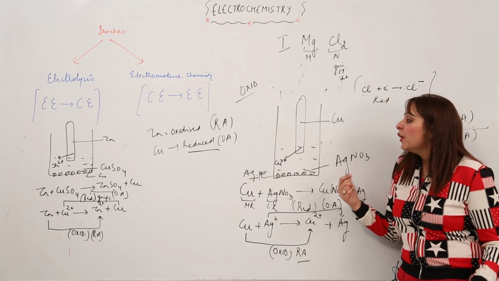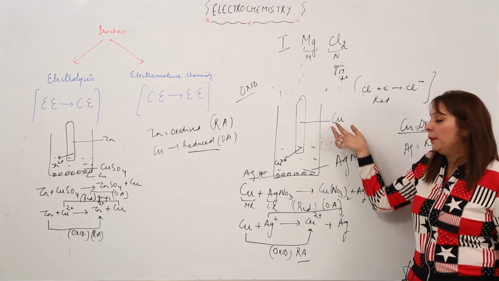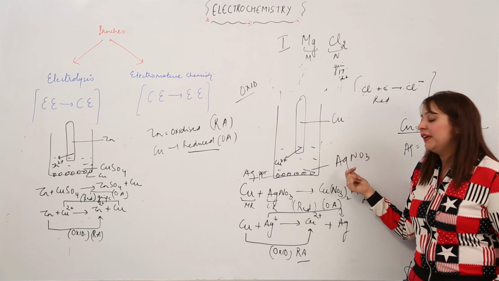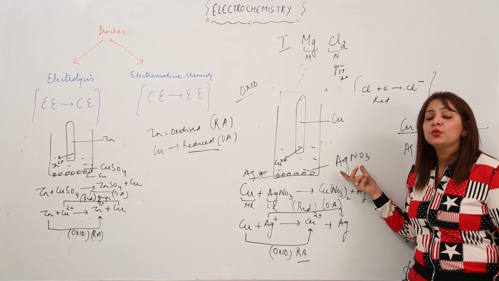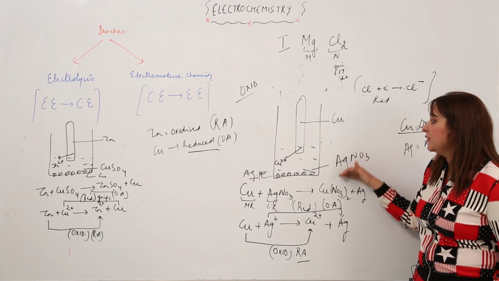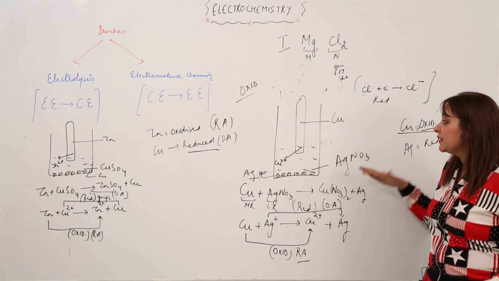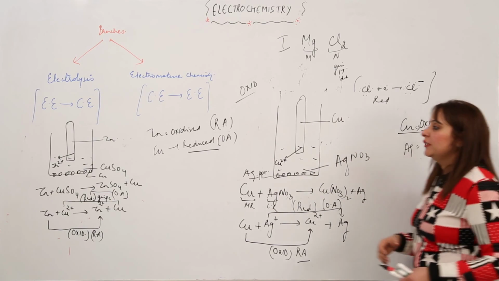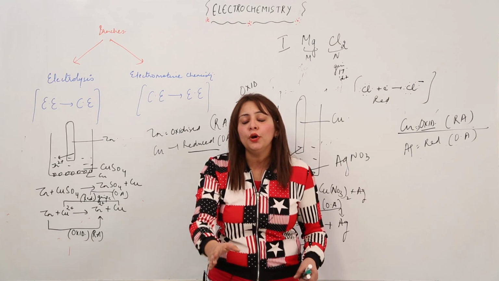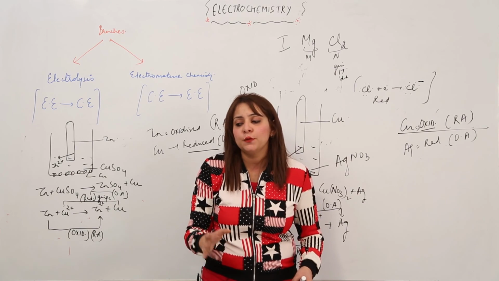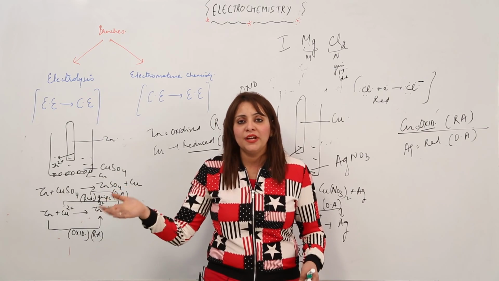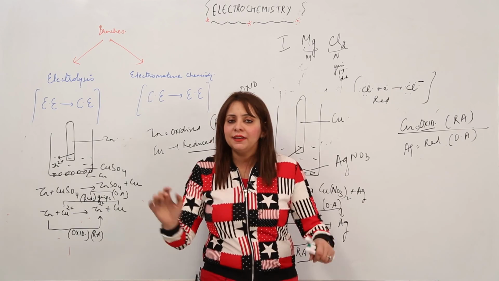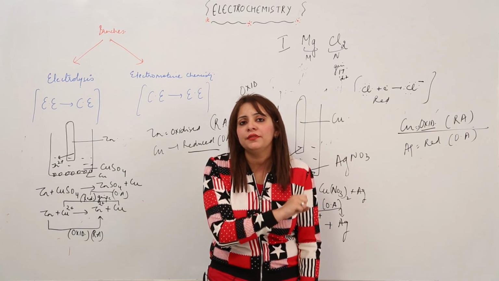In case of this, what is happening? The copper is present in atomic form and silver is present in ionic form. But copper has a tendency to lose electrons and form the ion, and silver has a tendency to gain electrons and form the atom when we compare Cu and Ag, right? That is why in this case the copper is getting oxidized and in that case it is getting reduced. So just write in your notebook that it is not compulsory that a substance which is getting oxidized in one combination will always be oxidized. It can be oxidized in one beaker and reduced in the other, depending upon the couple we are taking into consideration.